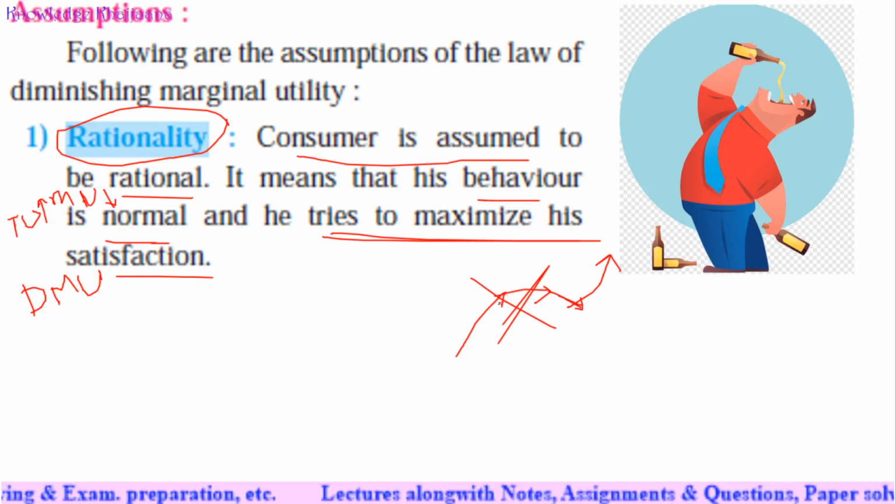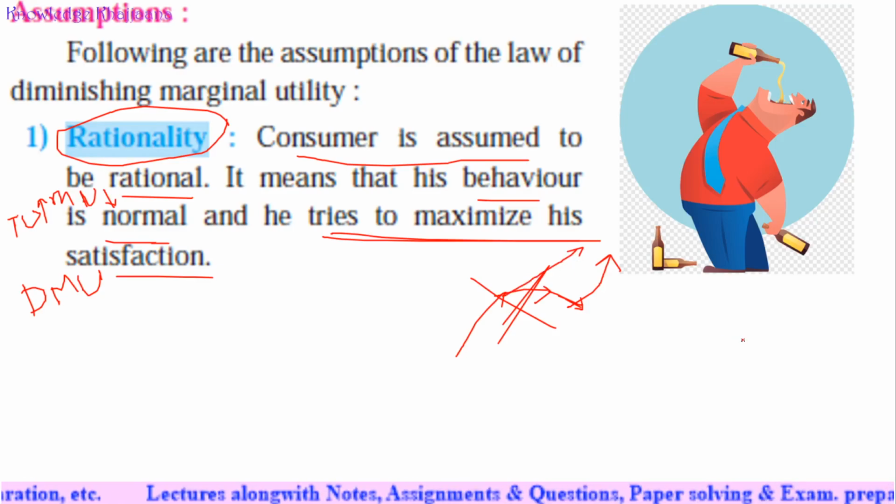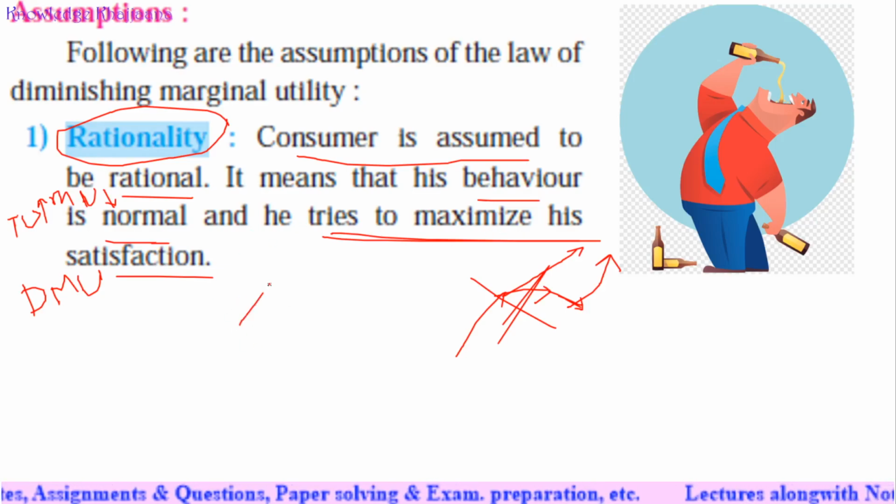Okay, because they never reach the satisfaction level. For this kind of people satisfaction will not be reached. So their curve of marginal utility will not come down. So for irrational people, diminishing marginal utility is not applicable. So it is the first assumption that it is applicable only for rational or normal people, when they try to maximize their satisfaction and after a specific level they stop. Okay.